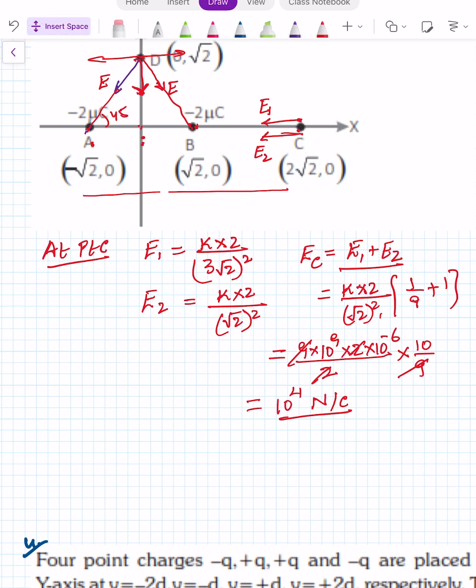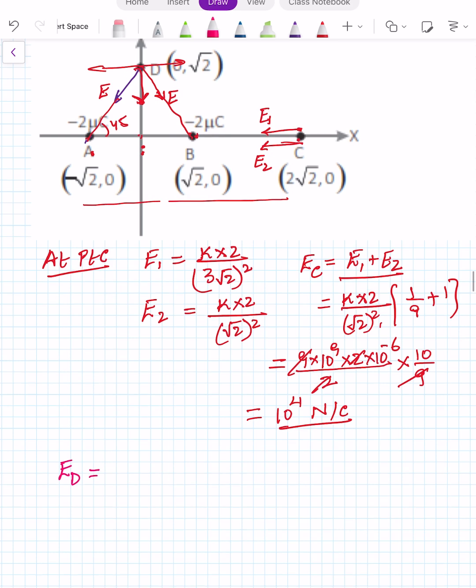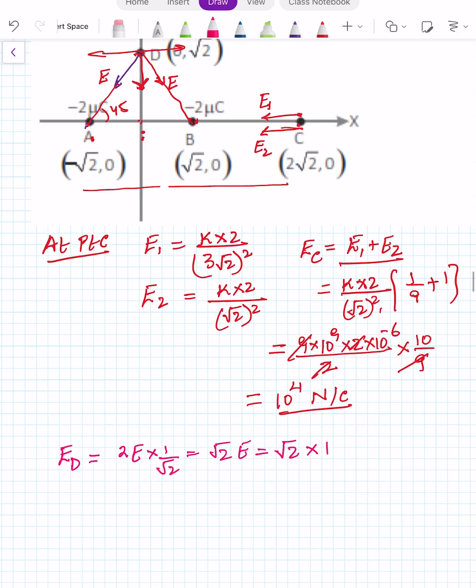So we can say the net electric field at point D is equal to 2E sine 45, that is 1 by root 2, that is root 2 E, and the value of E will be 1 upon 4 pi epsilon naught, KQ, 2 microcoulomb Q, I am writing, upon root 2 square plus root 2 square.